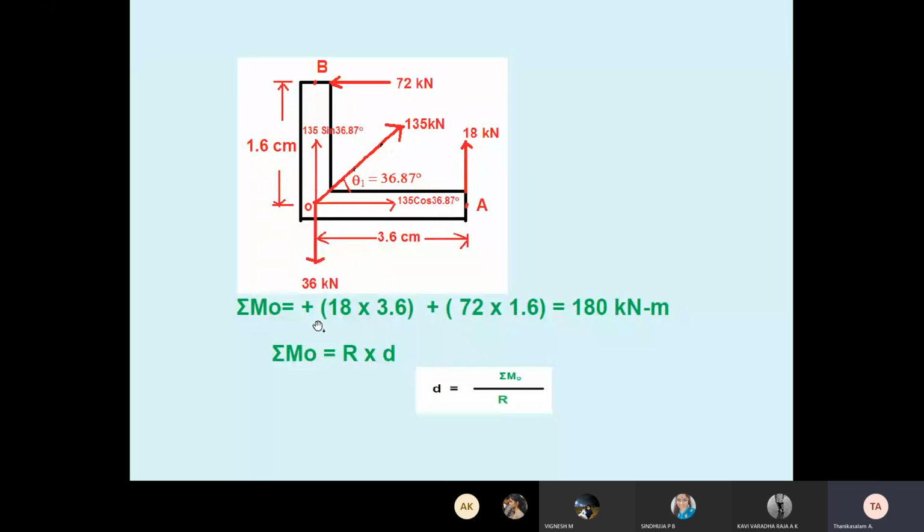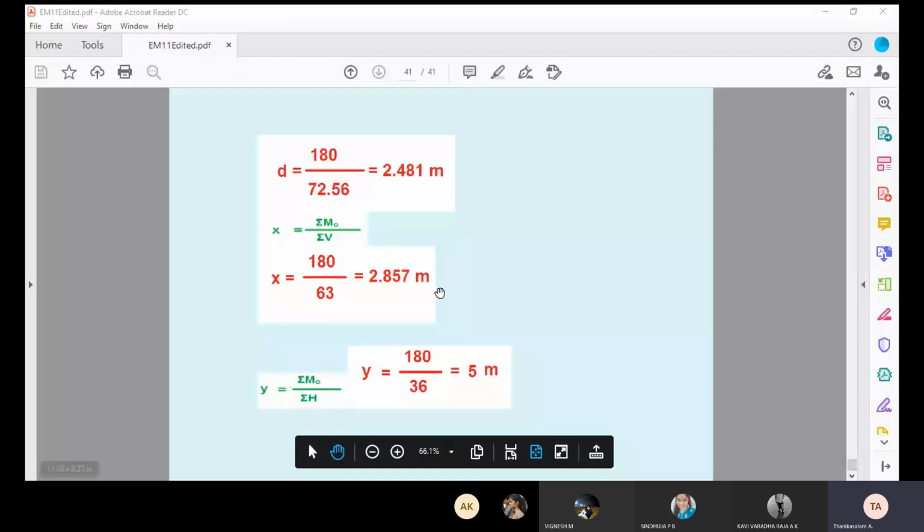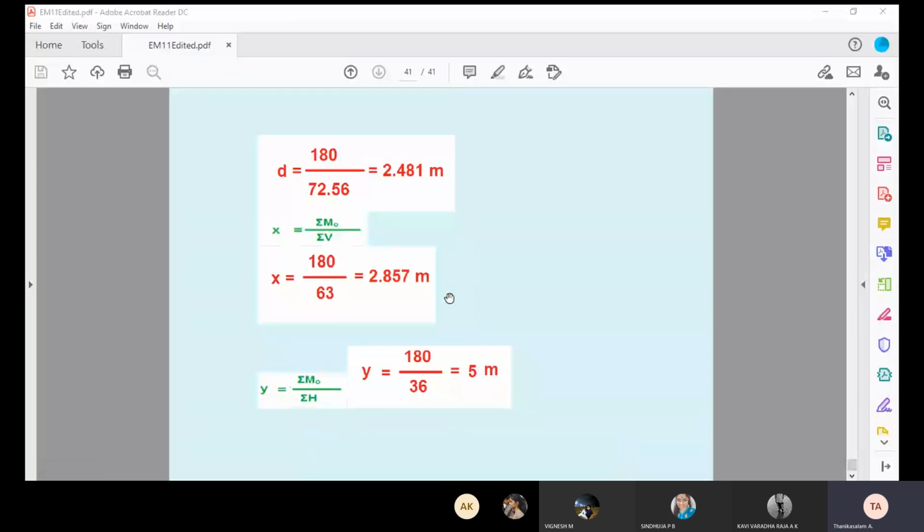We got M naught. We know Varignon's theorem: individual force moment equals resultant force moment. So R into D, so D equals M naught divided by R. So we calculate X and Y. So today I stop here. We will discuss the rest in the next class.